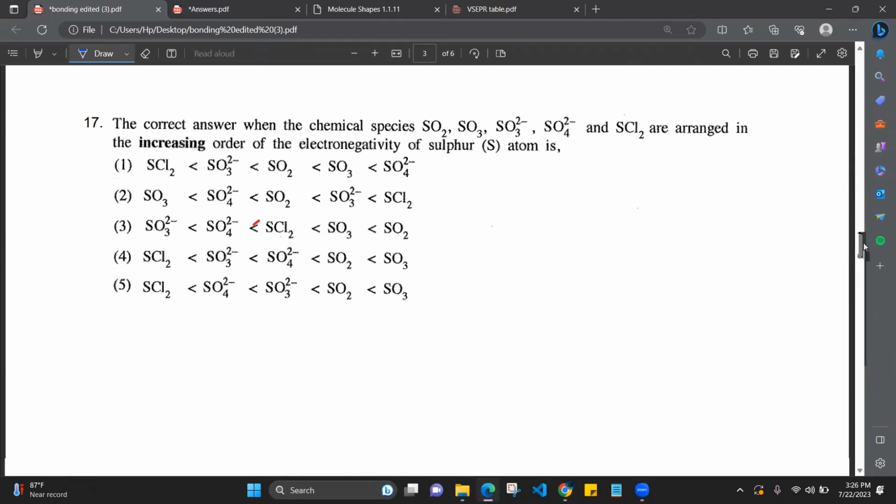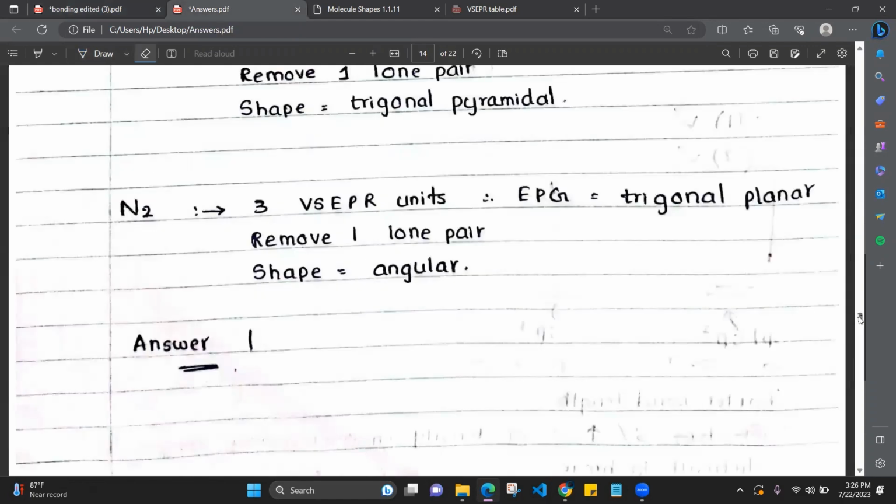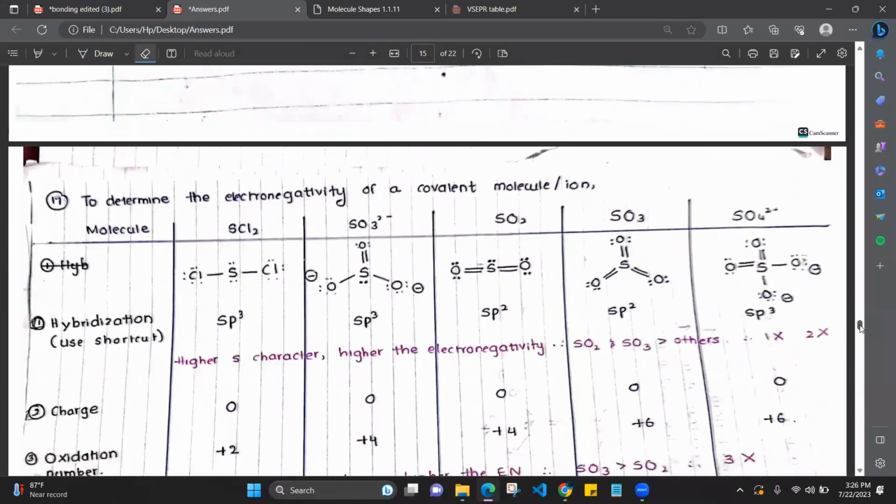That is the shortcut to do the shapes of the molecules. Next question: the increase in order of the electronegativity of the sulfur atom in these molecules. For this, you have to draw the Lewis structures of each molecule and then determine the electronegativity.